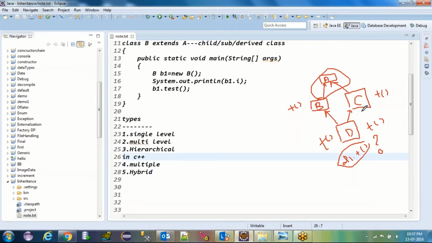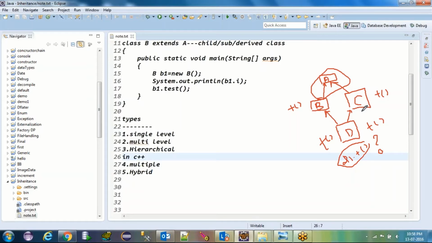You can't extend more than one class, either B or C. You can't inherit more than one class into a single class. Getting the point? Multilevel is there, multiple is not there.